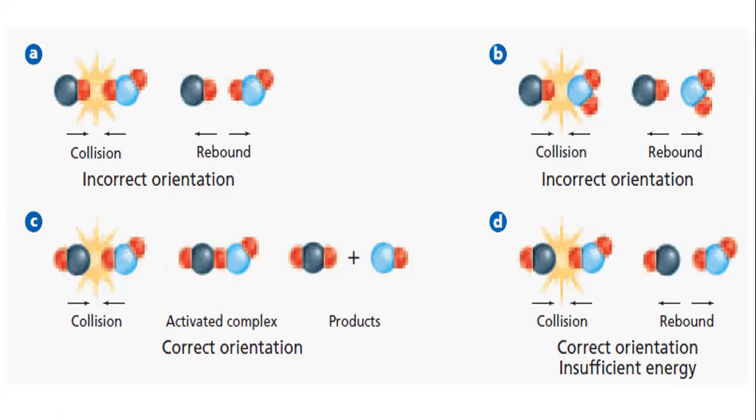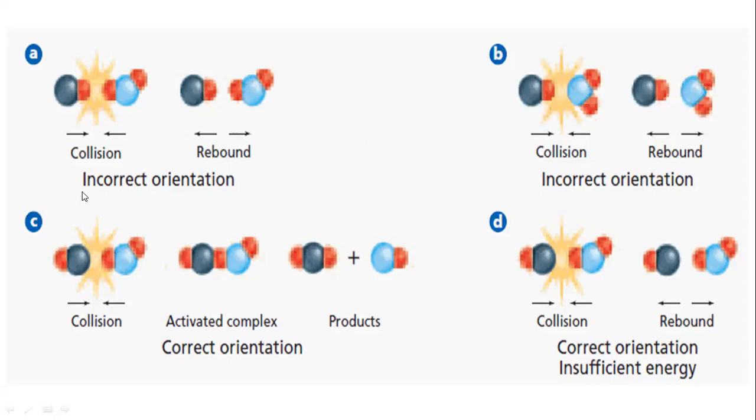So collision alone is not enough, because you need a specific orientation, and we defined earlier that the specific orientation means the one where the reactants will be converted into the product. Again, you will not find any change before and after the collision. The orientation is the same, there is no change in the molecule, so this is also called the incorrect orientation.